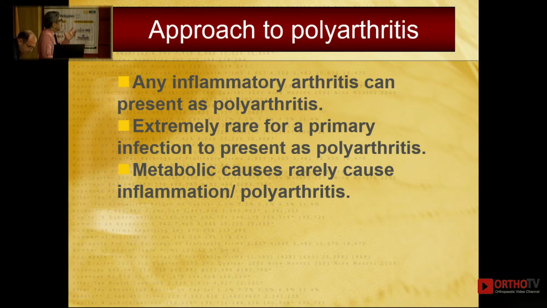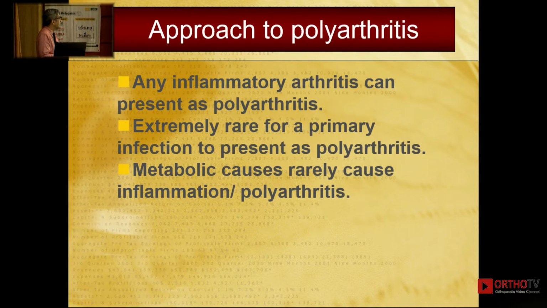First and foremost, some basic things. Any inflammatory arthritis can present as polyarthritis. So, when we talk about anti-CCP, we are just looking at a small subset of the entire thing. It can be any inflammatory arthritis. Rheumatoid, connective tissue, psoriatic are most well known. There are so many others, like sarcoid, and vasculitis at times can cause it. So, it is inflammatory arthritis; it need not always mean rheumatoid.